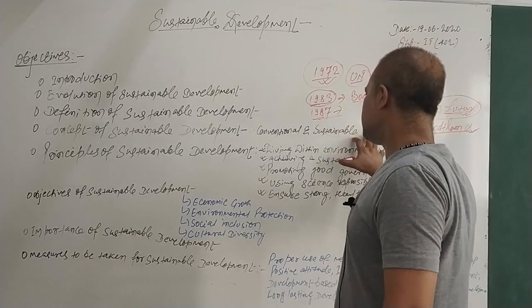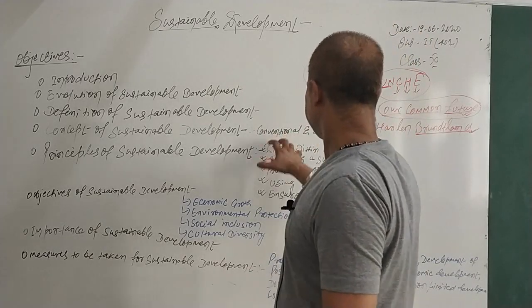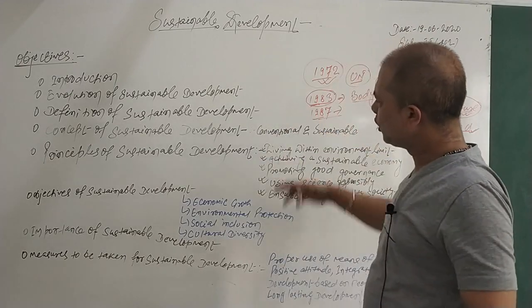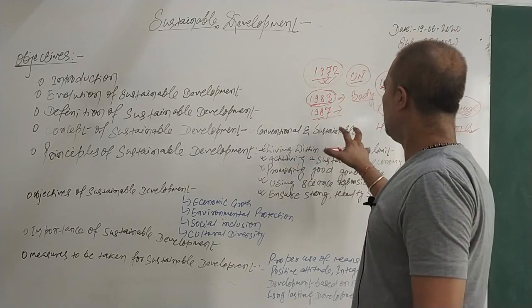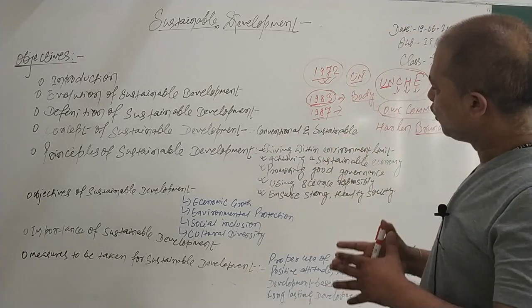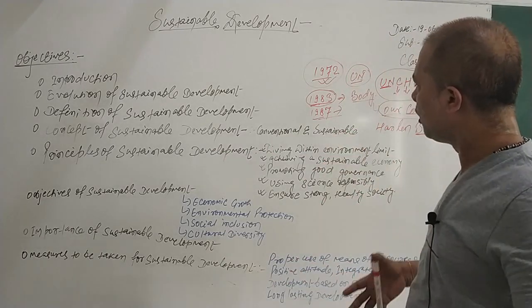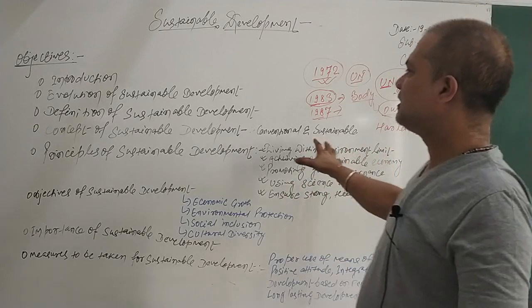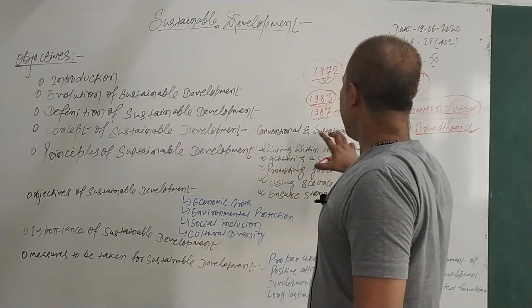Here we want growth with a lesser amount of investment, and development for a long time. Growth should also be there, but not only growth. We talk about how long it can sustain. That is the concept of sustainable development, conventional and sustainable.